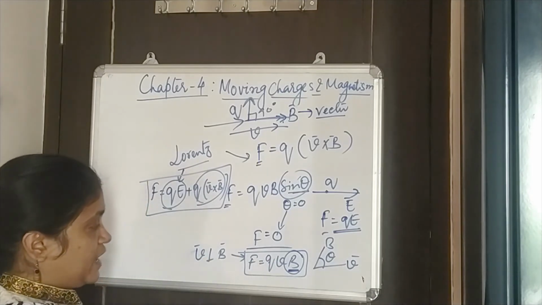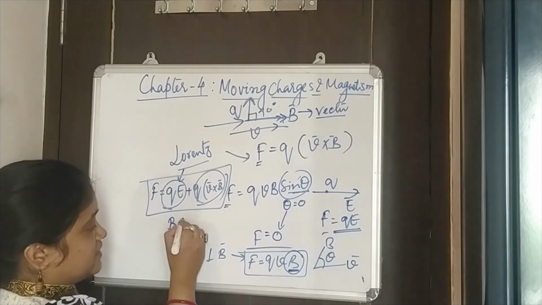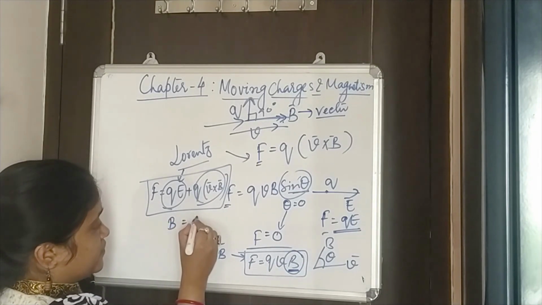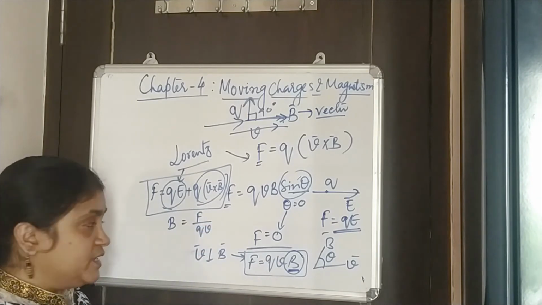So let's see how it happens. From this equation we can write B is equal to F by QV, right?